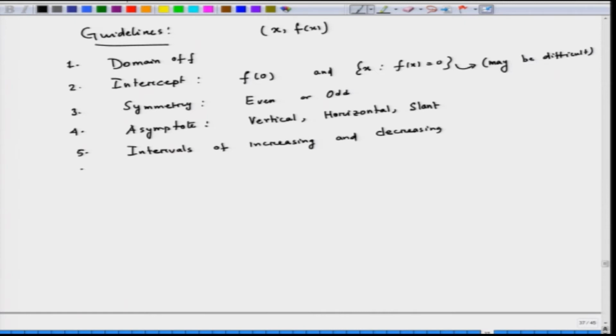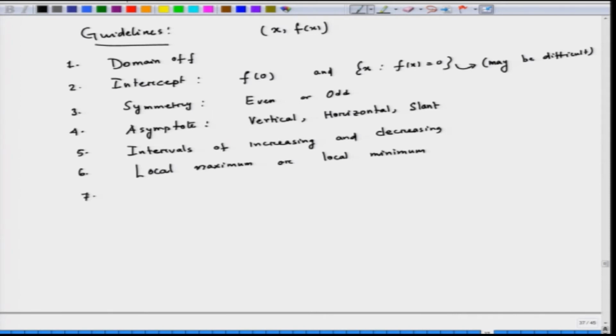Then local maximum or local minimum. We will determine whether there is some local maximum or local minimum, accordingly we will note it.